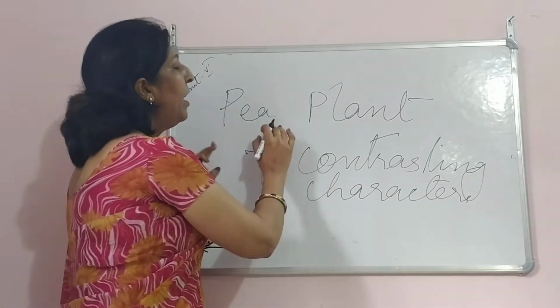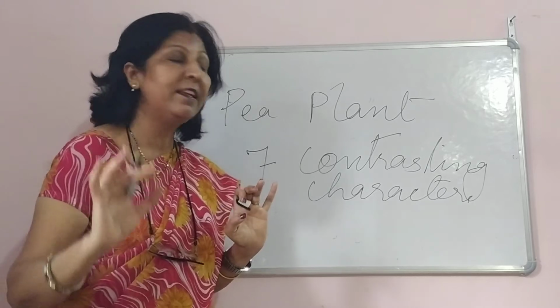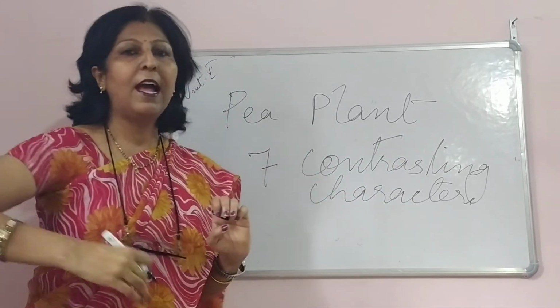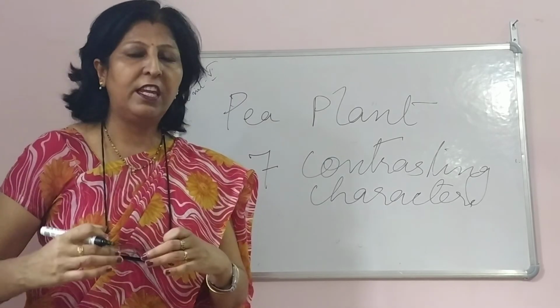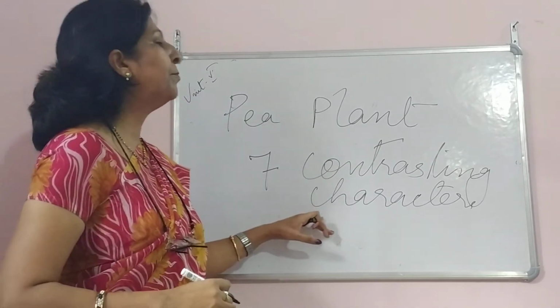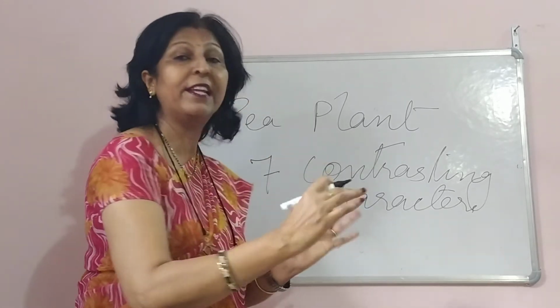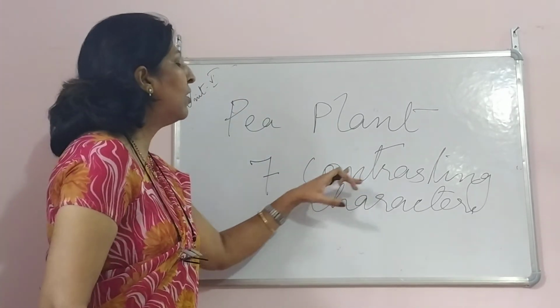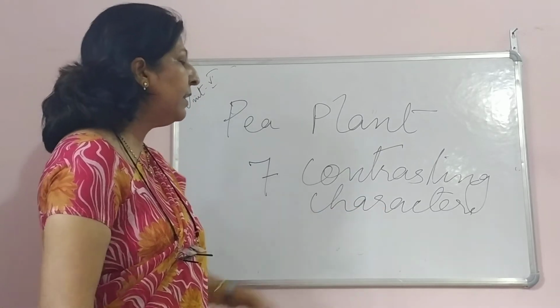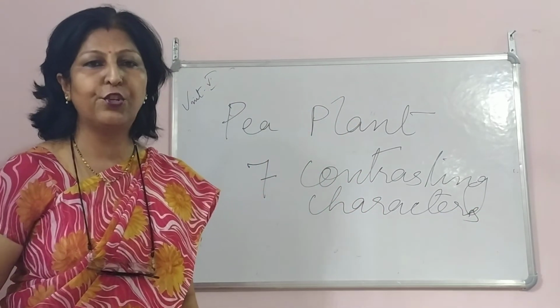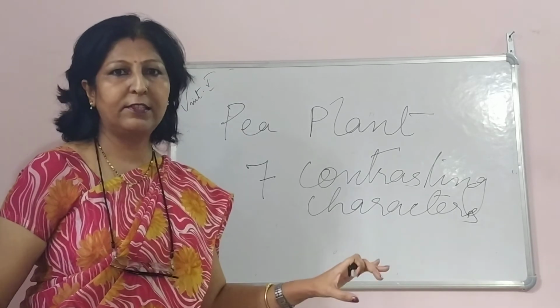That is why Mendel studied the pea plant and its contrasting characters for a complete 7 years, and included his conclusions. He formed true strains of the plants for the characters, and then he tried to cross them. He did artificial hybridization and made us understand.